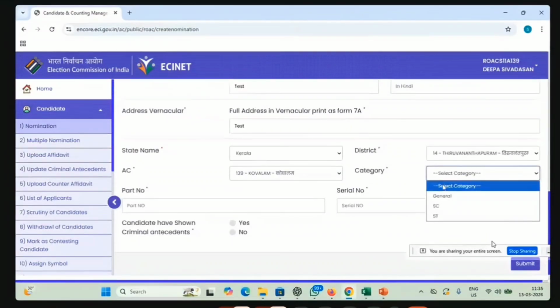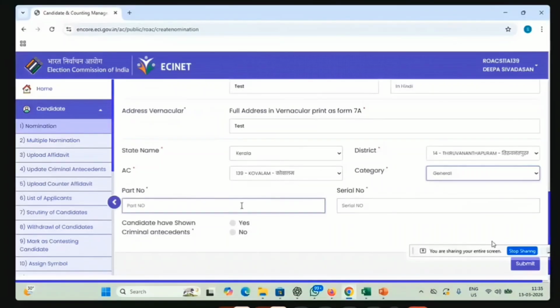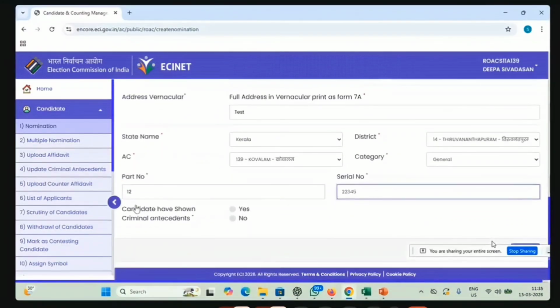Then we have category: general, SC, ST. So you have to select the category. Then the part number of that candidate, and the serial number, which will be there in the nomination form. Here, this is very important. You can see whether the candidate has shown any criminal antecedents. If the candidate has, we have to upload that data.